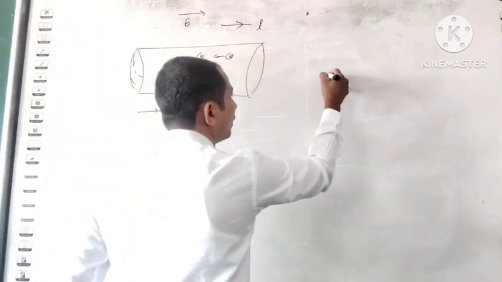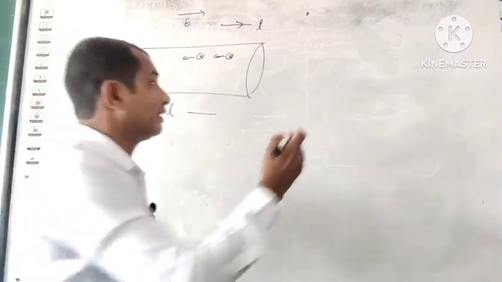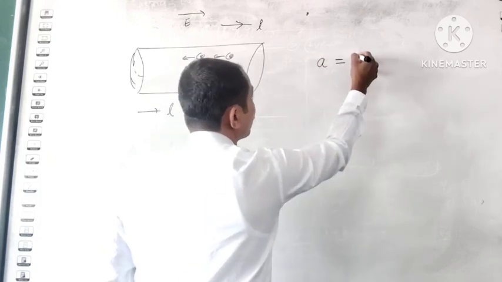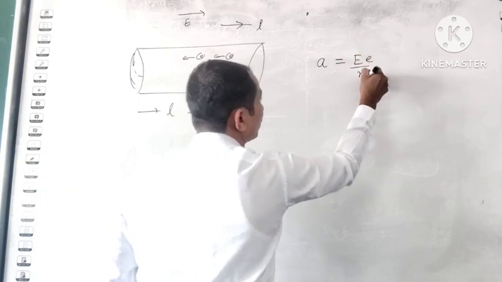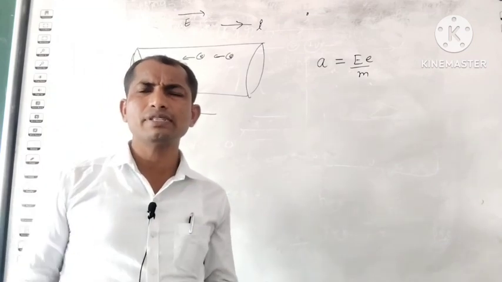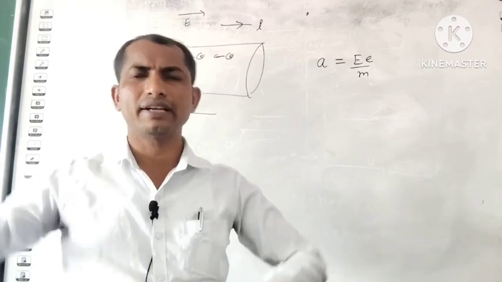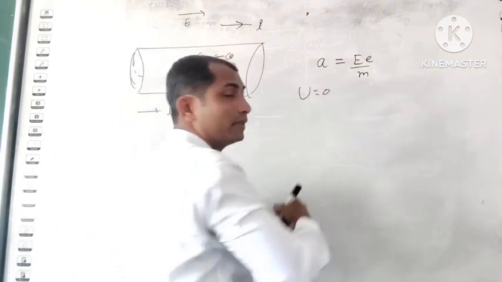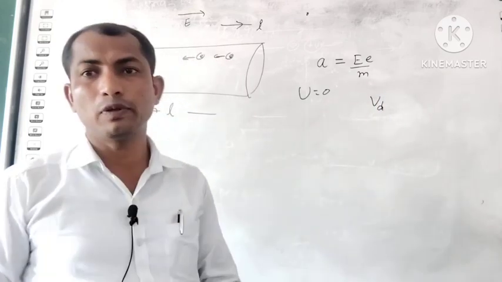Due to that, it produces some acceleration. Acceleration a is equal to F by m, and F means E multiplied by e, that is eE, so a = eE upon m. It is acceleration, right? And what's the initial velocity? Initially electrons are moving randomly, this side, that side, that's why the initial velocity is equal to 0. And the final velocity is the drift velocity.